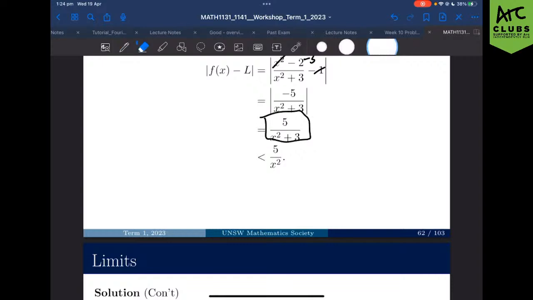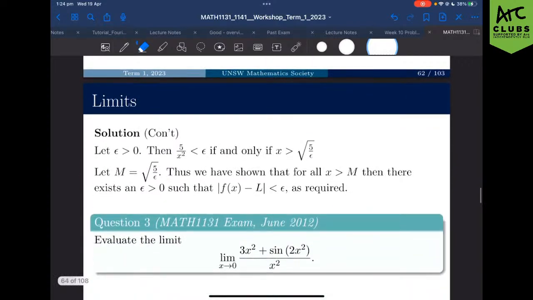Now, we're going to simplify this expression and turn it into 5 over x squared, a slightly bigger alternative. The reason we do that is so that we can find a corresponding m, not necessarily the smallest m, but a corresponding m for which we can find x within a range of error, which is our epsilon.